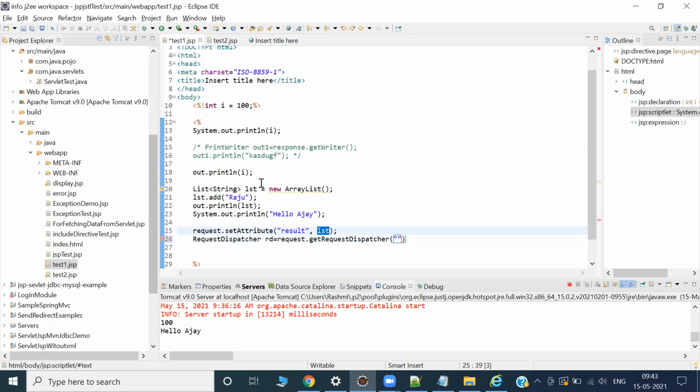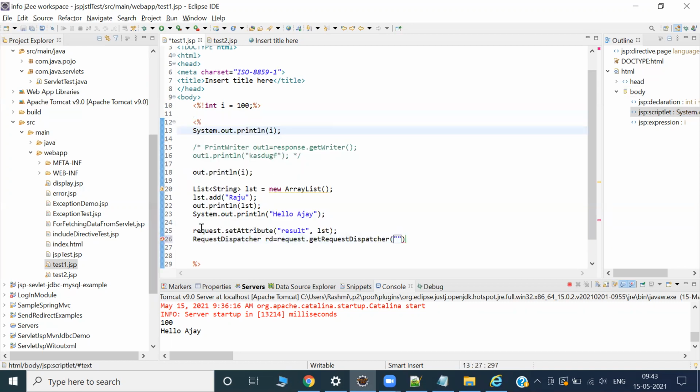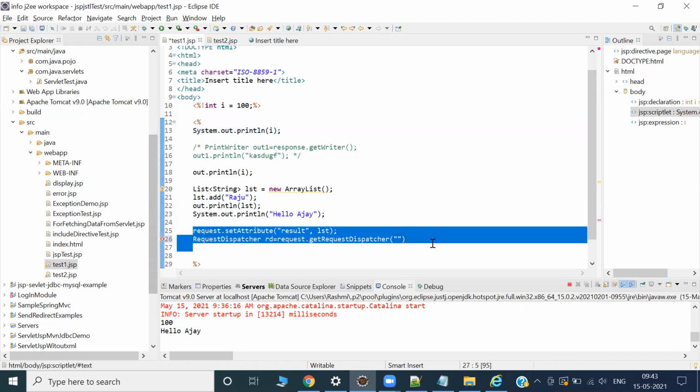If you want to send the whole result, simply do it, and all the result of this information will be forwarded to another JSP. That is what the include directive can do. And if you want to send something specific, why would I require to send everything, unnecessary data? Because I require only blue color. Why should I get all the color combinations? I require blue color, right?